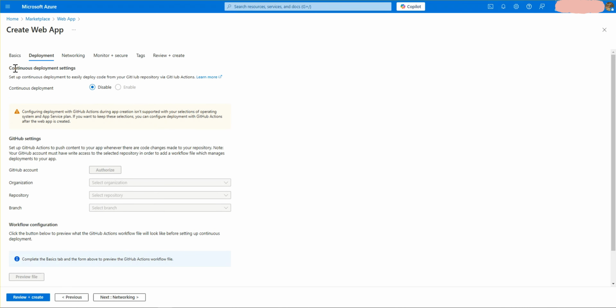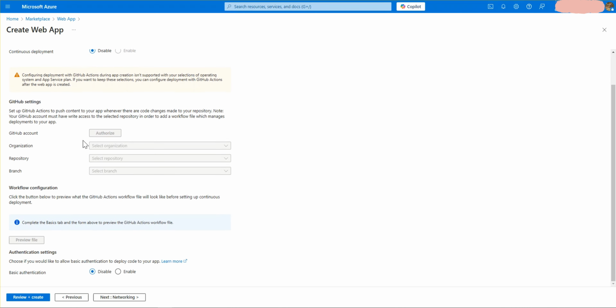Next we go to the deployment section. If you want to set up continuous deployment to deploy your code via GitHub Actions, it means that whenever we check in the code on our GitHub, pipelines will automatically trigger. Normally after that we have to restart our web app for the changes, but if we select this enabled option, you don't have to restart every time. It will automatically sync up the changes. Okay, after that you can set up the GitHub settings.